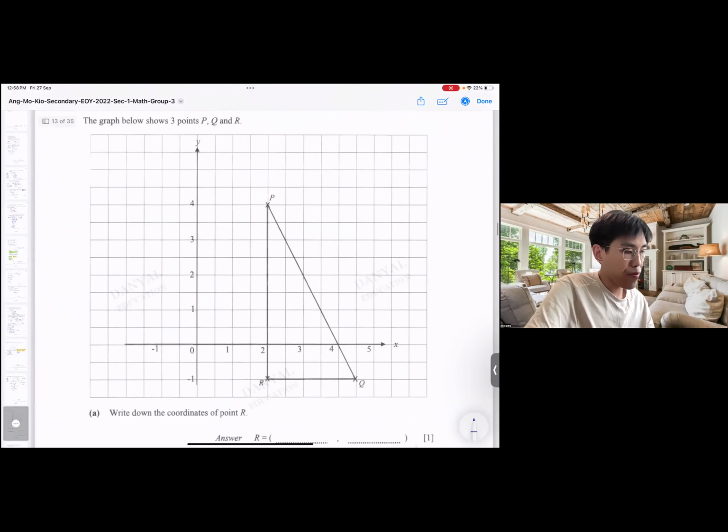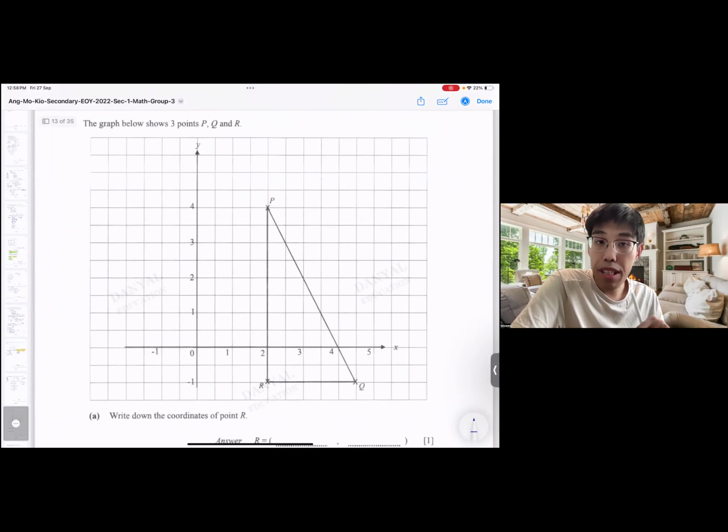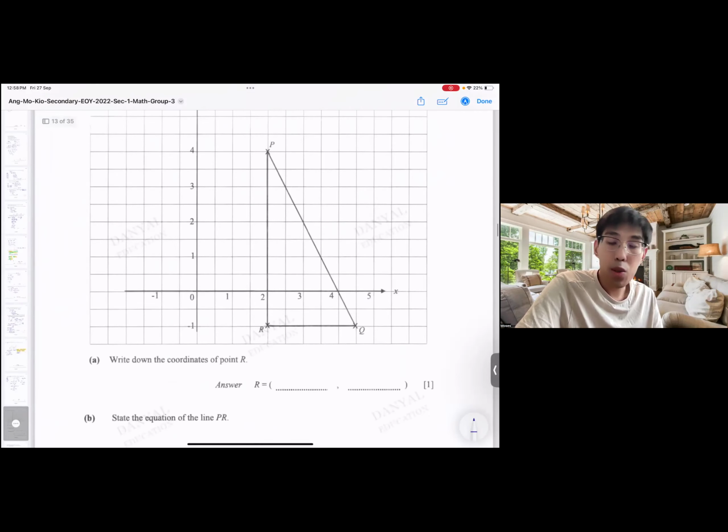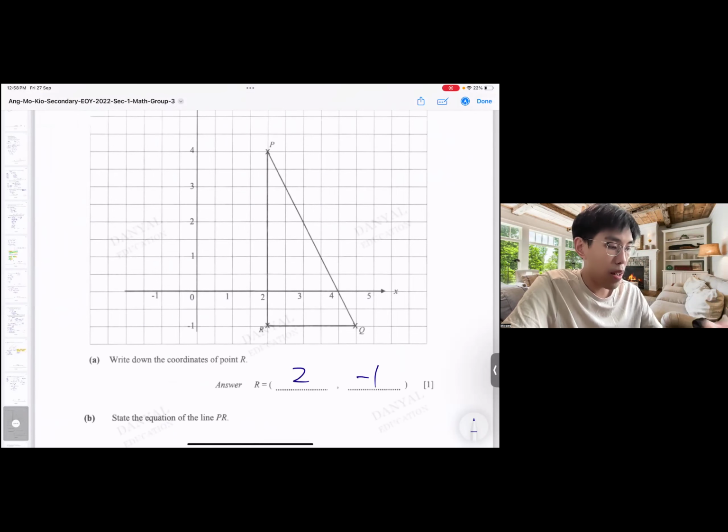Okay, next. Coordinate geometry. This one is quite fun, Cartesian plane. Write down the points of QR. First, we read the x-axis, then we read the y-axis. 2, -1.